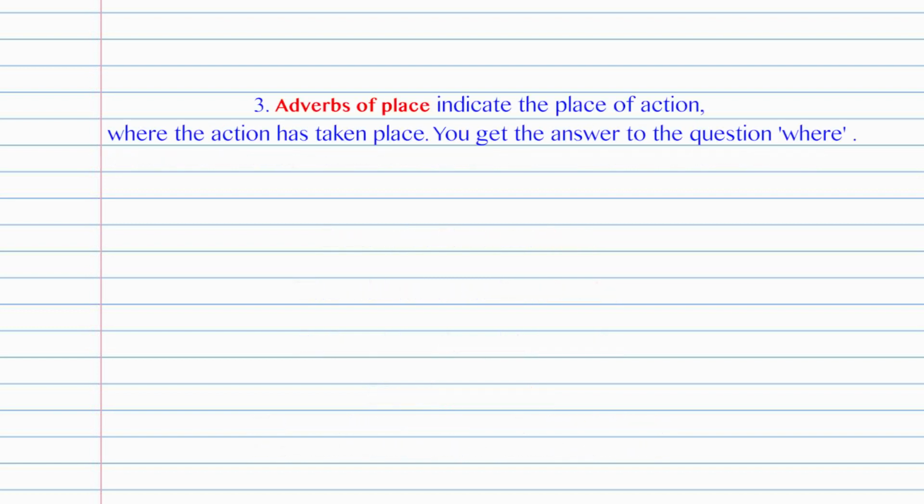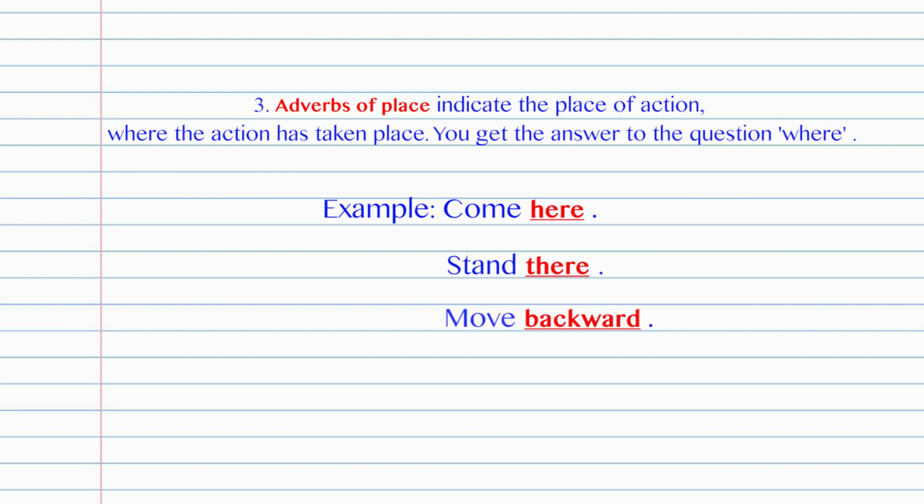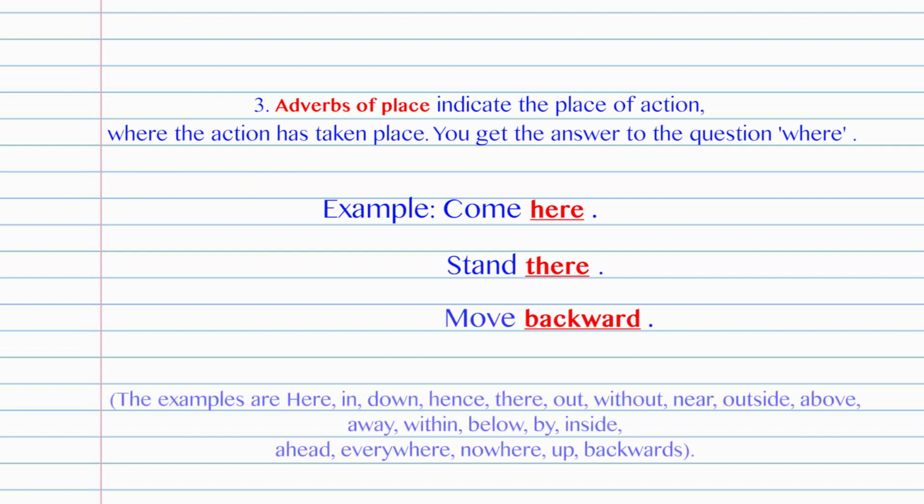The third type is adverbs of place. They indicate the place of action, where the action has taken place. You get the answer to the question where. Example: come here, stand there, move backward. Few more examples are here, in, down, hence, there, out, without, etc.